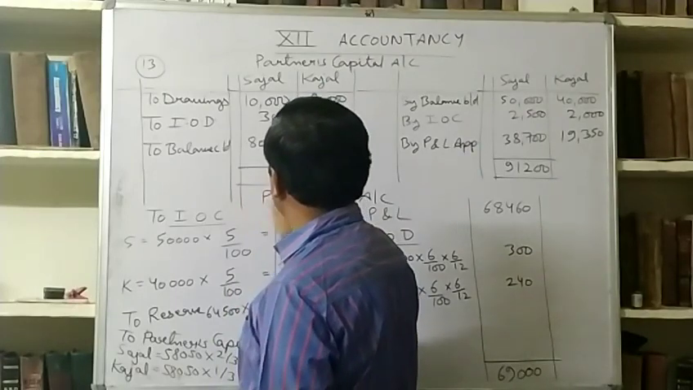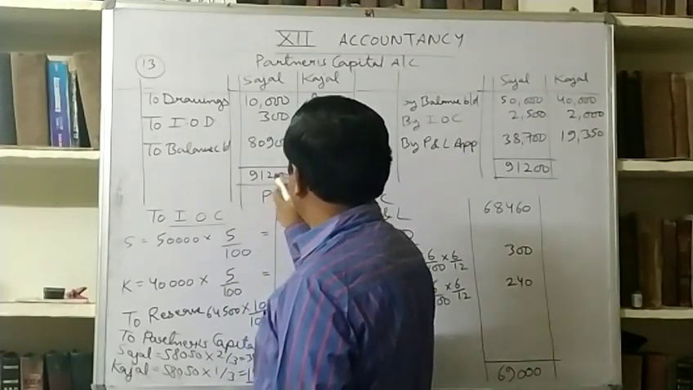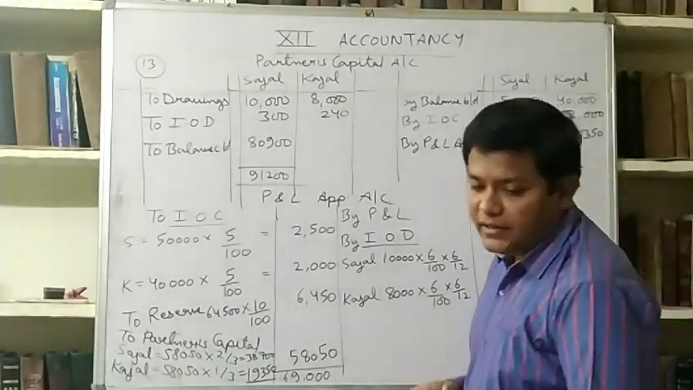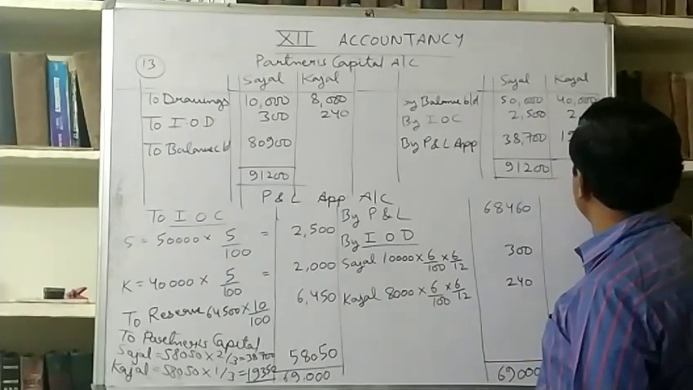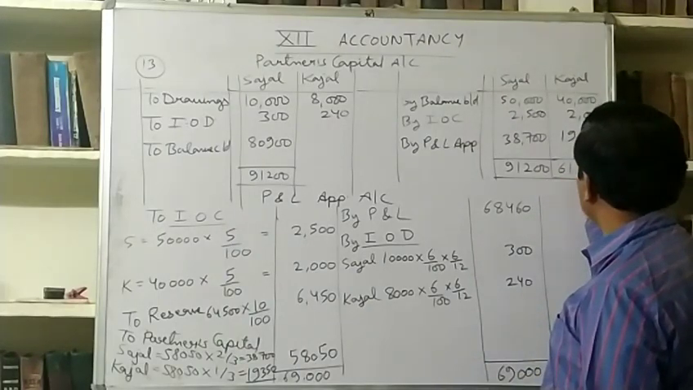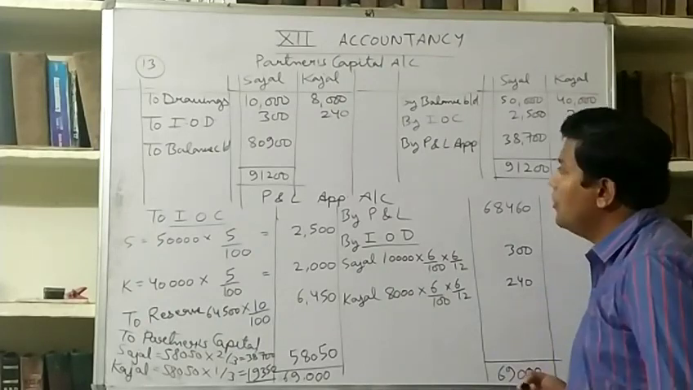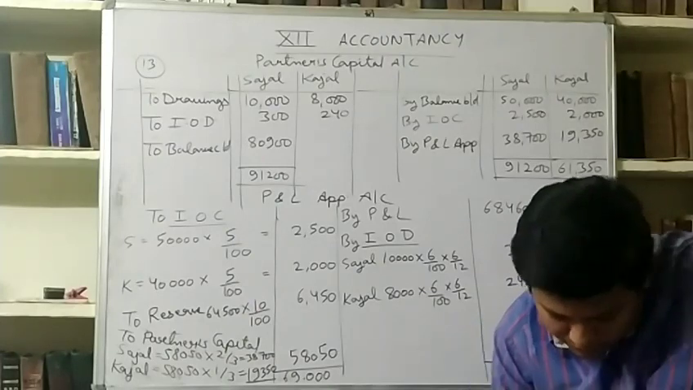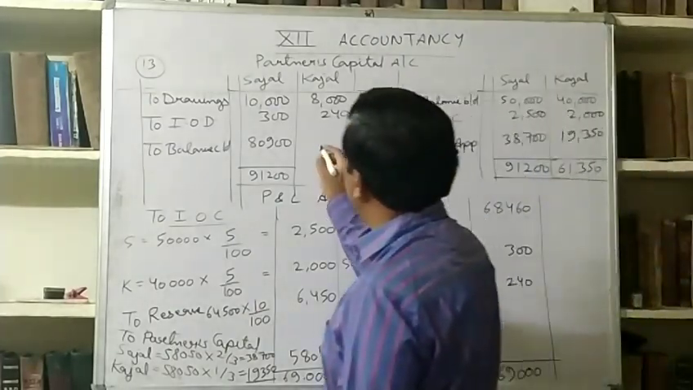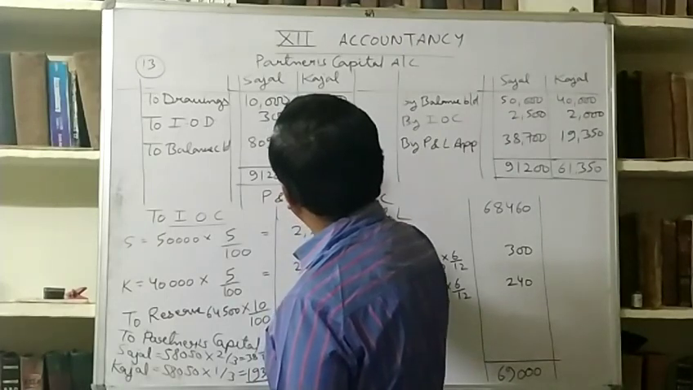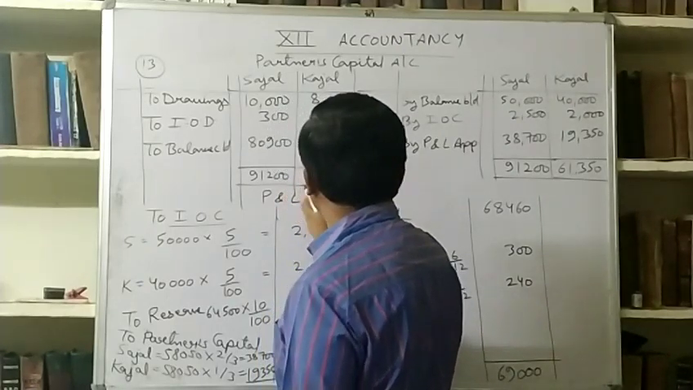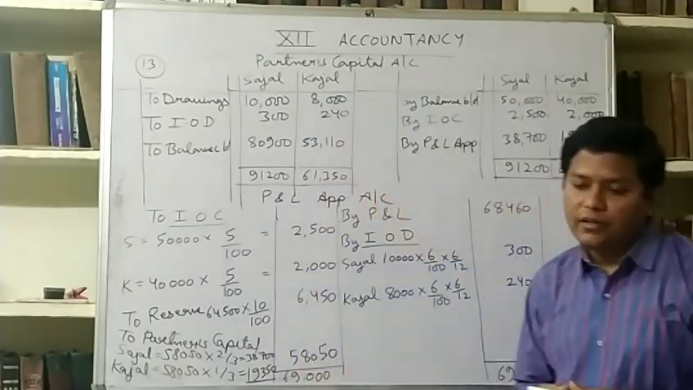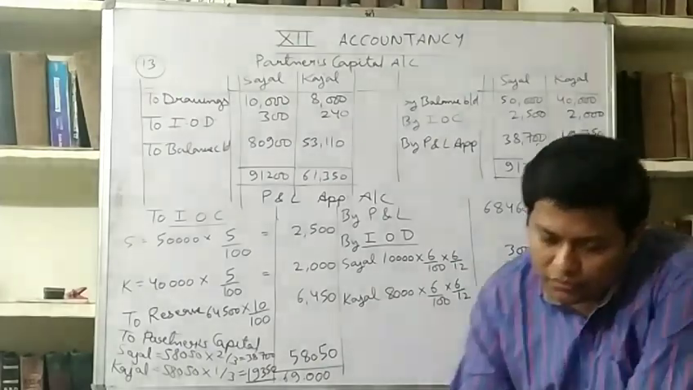So is it easy? Understood? Okay. Next is Kajal. Total of this side is 61,350, and we will subtract 8240 from it. It is 53,110. So you got it? Okay. You may note it down.